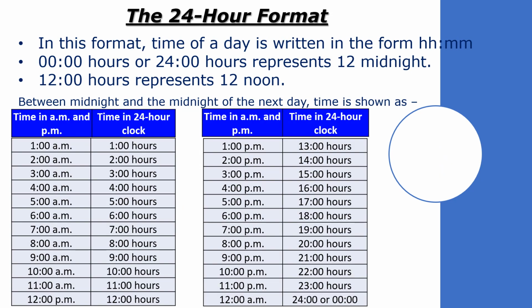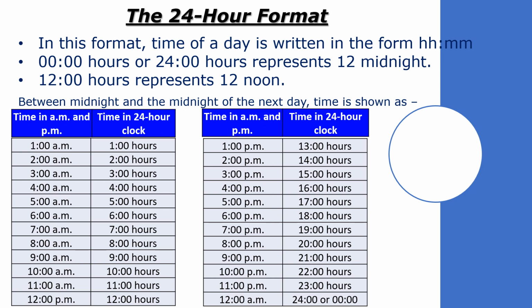The 24-hour format. In this format, time of a day is written in the form of hour, minute. 00 hours or 24 hours represent 12 midnight. 12 hours represent 12 noon.